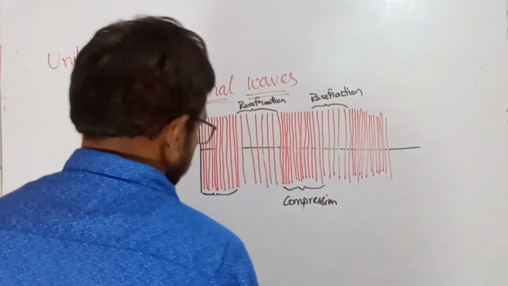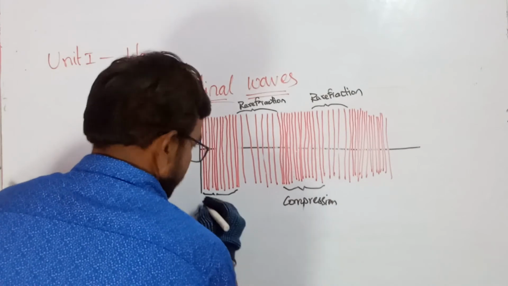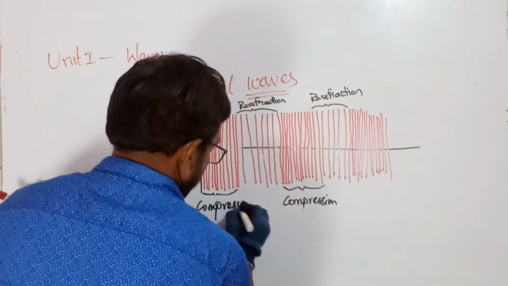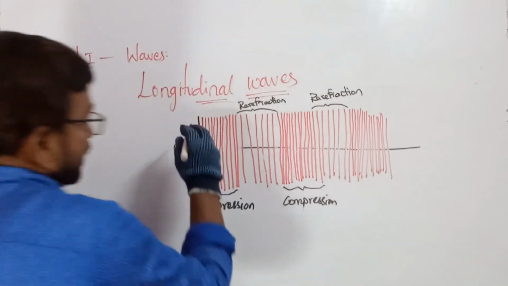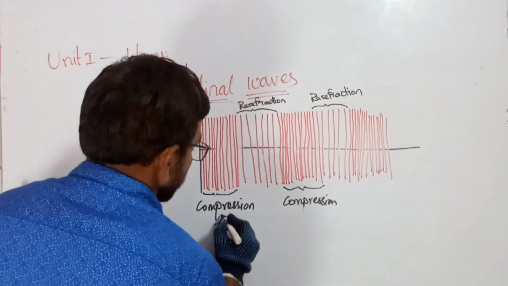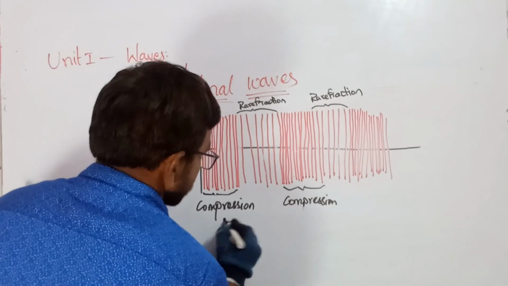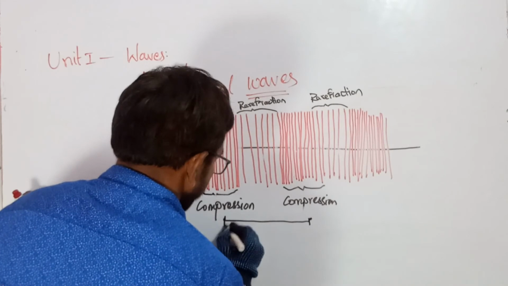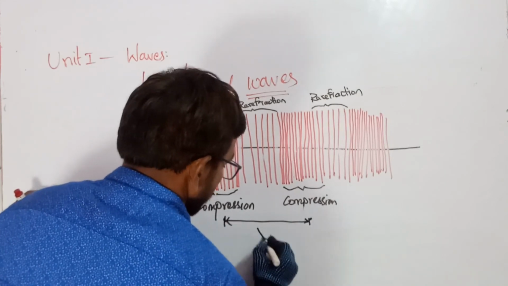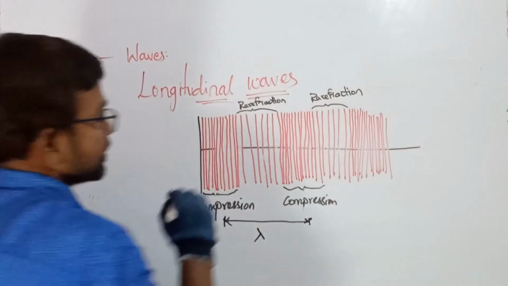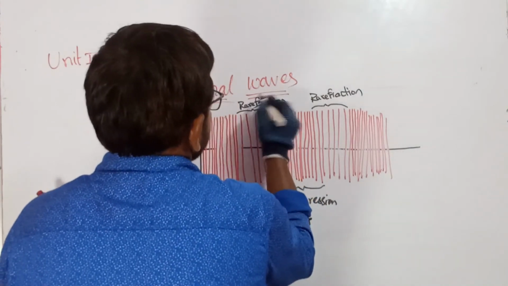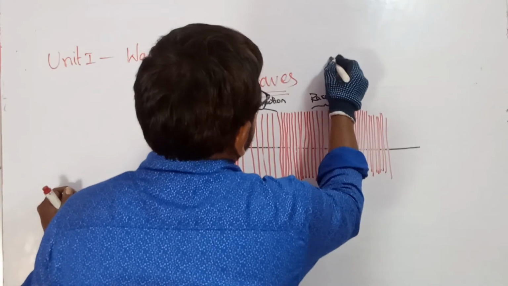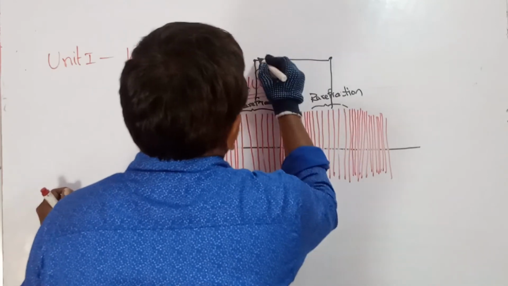So here also you can define wavelength. How can you define the wavelength here? The distance between two successive compressions is known as wavelength. The distance between two successive rarefactions is known as wavelength.